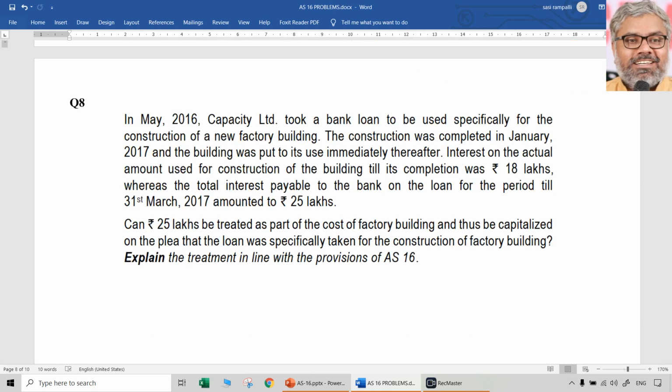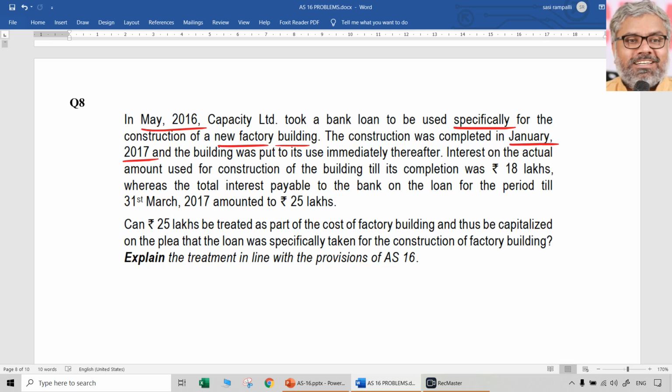Then, question number 8. In May 2016, Capacity Limited took a bank loan to be used specifically for the construction of a new factory building. Construction was completed in January 2017. May 2016 to January 2017, not many months, but still almost 9 to 10 months. At least we can say, yeah, 9 months so definitely is there. January also, if it is there, 10 months is there. So 9 months we can say.